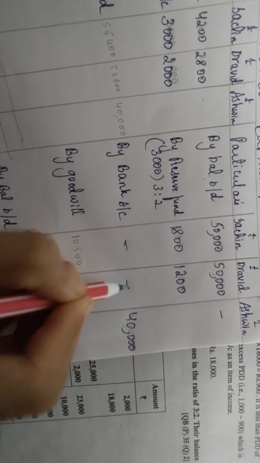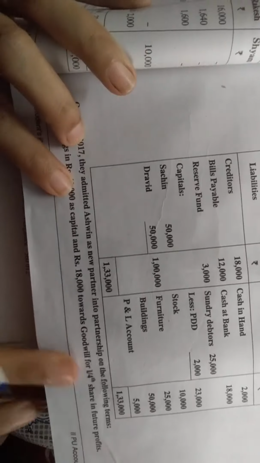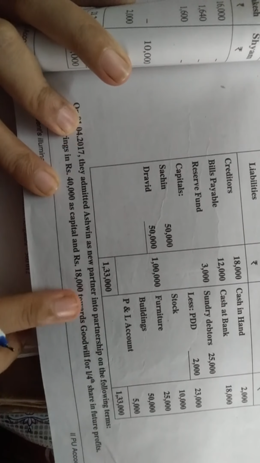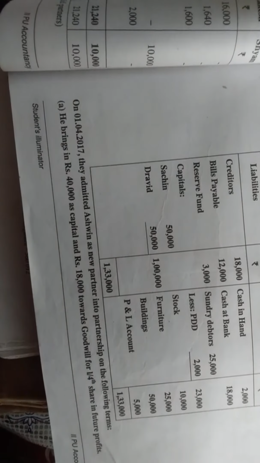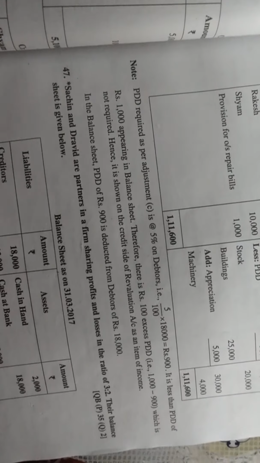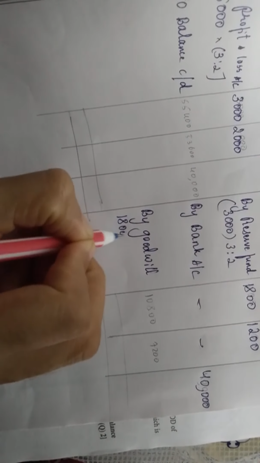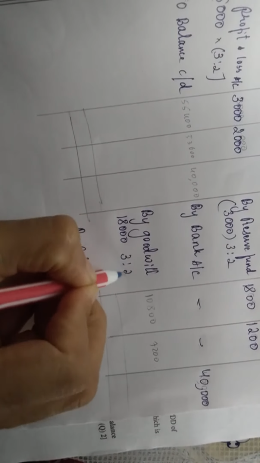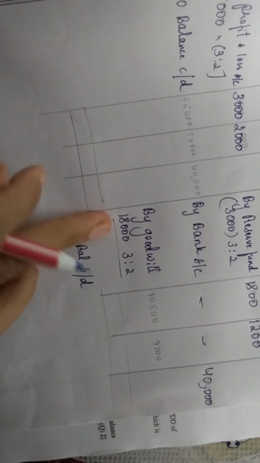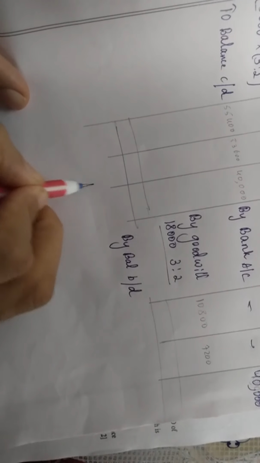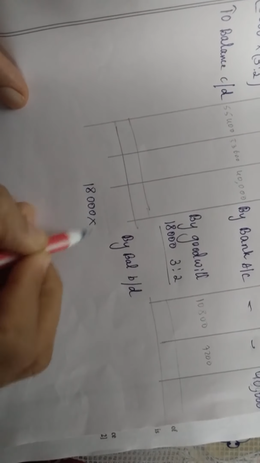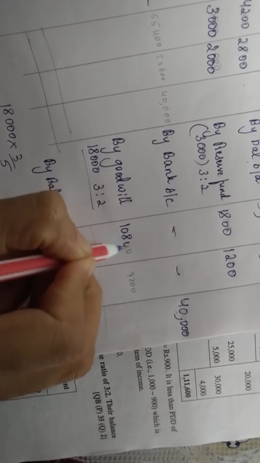Now what it is telling next. Further, goodwill 18,000. He is bringing the goodwill amount, he has to give here. By goodwill 18,000, you will give it in the ratio 3:2, so you have to divide this. 18,000 into 3/5 gives 10,800.